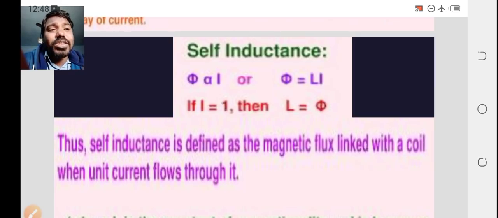Inductance is linked to the flux, where phi is proportional to I. Therefore, in place of proportionality we take a constant, that is phi equal to L I. If I is 1, that means unit current flows, then L equals phi, where L is the constant of proportionality known as self-inductance or coefficient of self-induction.